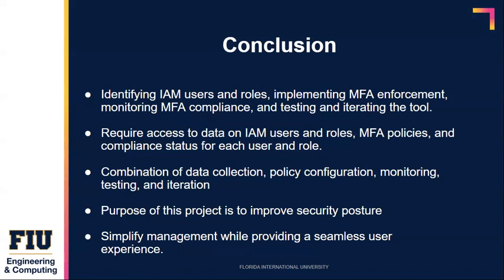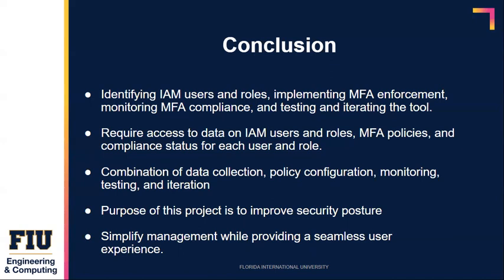The project would involve several key steps, including identifying IAM users and roles, implementing MFA enforcement, monitoring MFA compliance, and testing and iterating the tool. The tool would require access to data on IAM users and roles, MFA policies, and compliance status for each user and role.